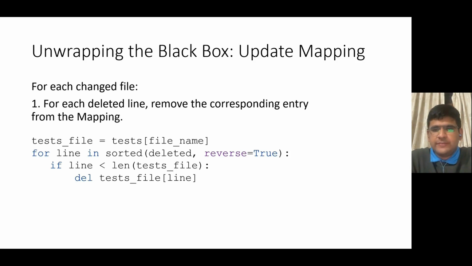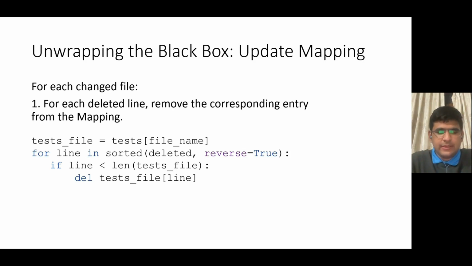We follow these steps for each file change in the commit. We can get the changed files, as I had shown earlier, using the PyDriller Python package and doing some low level implementation using that. First of all, for each deleted line in that file, we remove the corresponding entry from the list mapped to the file in the mapping. This is pseudocode that does that.